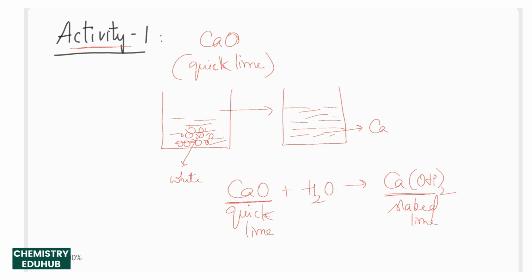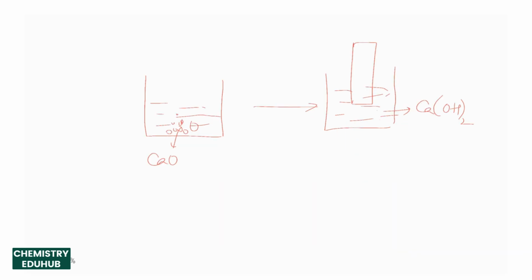What other change we observe is the beaker getting hot. When you touch the beaker, the surface of the beaker becomes hot. That means this reaction is releasing energy outside, which is nothing but an exothermic reaction. The reactions which release energy outside are called exothermic. The solution that is formed here, calcium hydroxide, is a basic solution. The nature of the solution is basic.